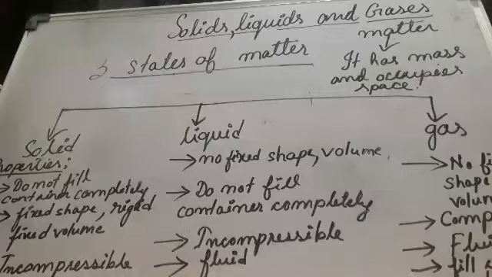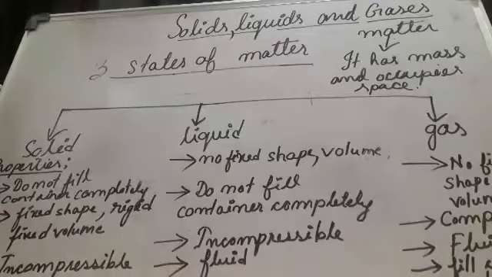There is a specific definition of matter: matter means a substance that has mass and occupies space. And this matter can exist in three states: solids, liquids and gases.